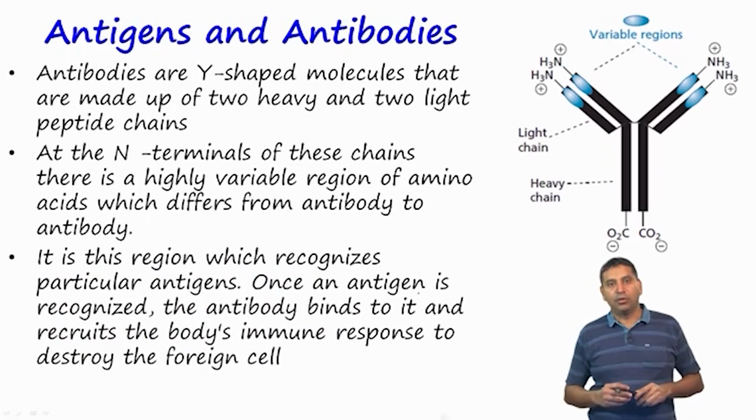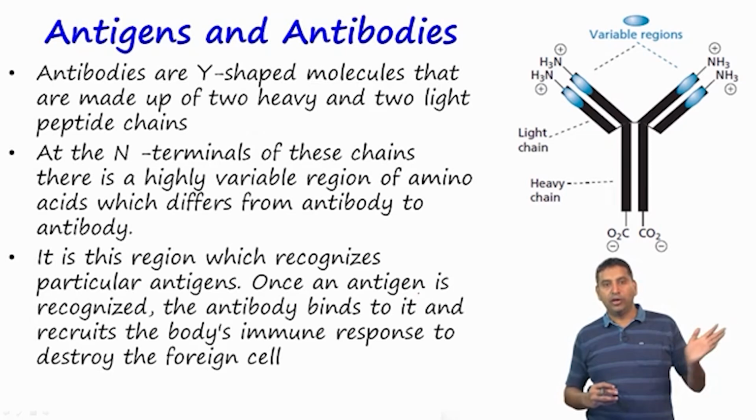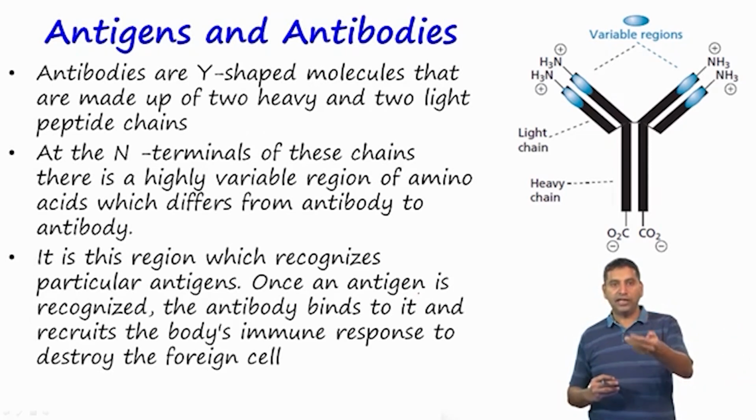Antibodies are Y-shaped molecules that are made up of two heavy and two light chains. Here is the structure of that, and the N terminus of these chains has a highly variable region of amino acids, and these can differ from antibody to antibody. It is this region which recognizes the antigen. Once an antigen is recognized, the antibody binds to it and recruits the body's immune response to destroy the foreign cell.